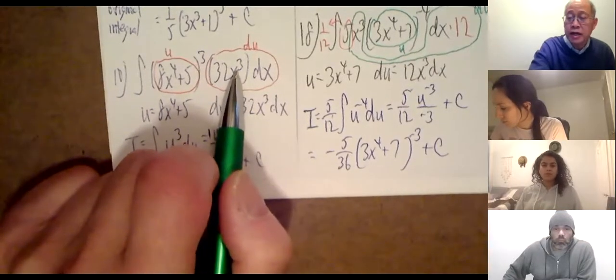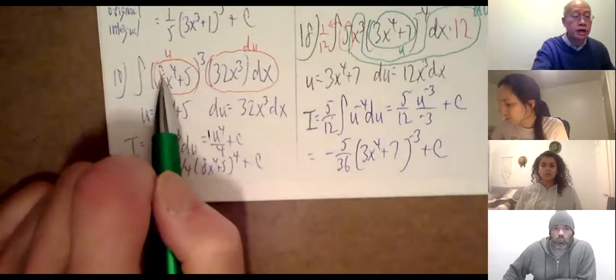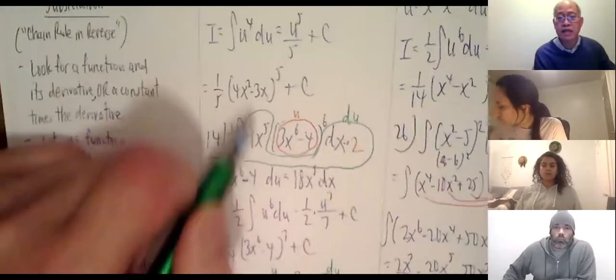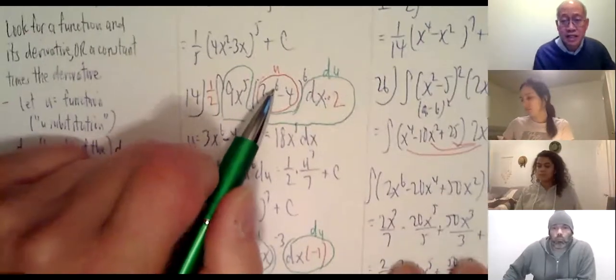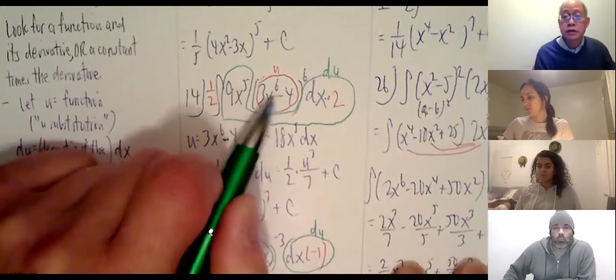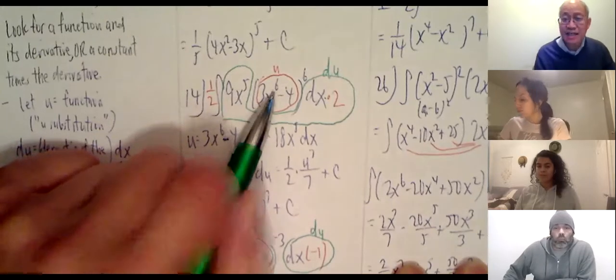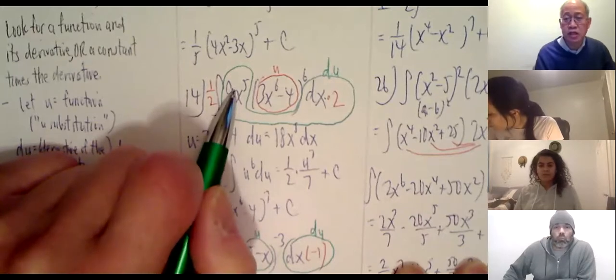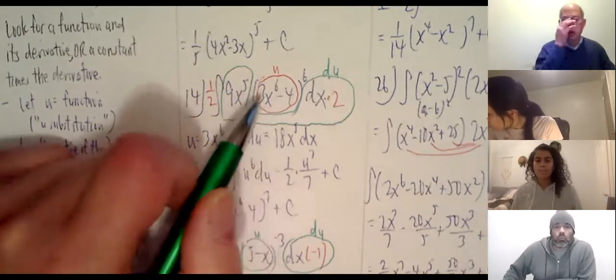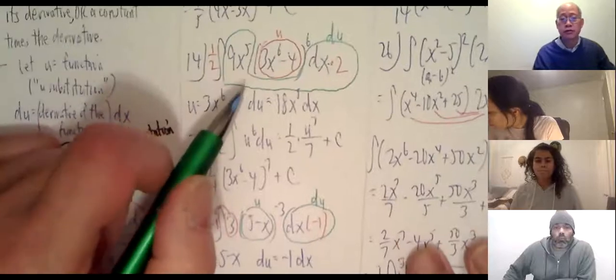x cubed? That would be an x squared something, but I don't have that here, right? So you're usually looking for something with an exponent one higher than the other. So question over here, x to the 6th, x to the 5th. The derivative of something with x to the 6th is x to the 5th, correct? But if I take the derivative of something with x to the 5th, it's going to be x to the 4th, which I don't have. So that usually tells me which way to go for problems like this.